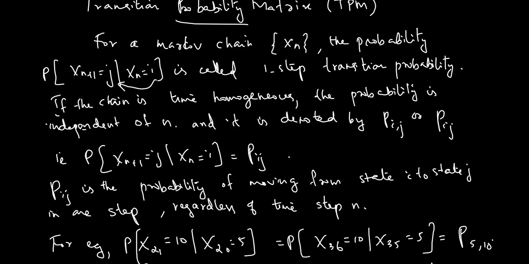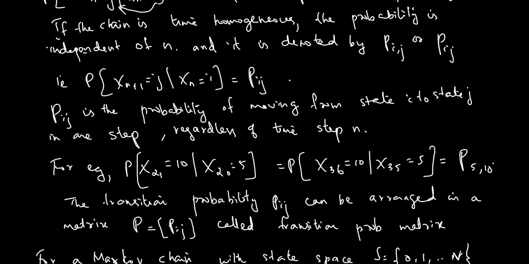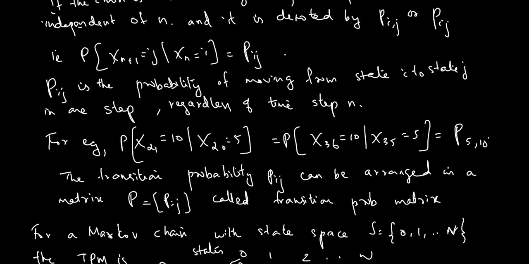Next one, for example, the probability that X21 = 10 given X20 = 5. This is equal to the probability that X36 is equal to 10 given X35 is equal to 5. So that means which step, 21st or 20th, 36th or 35th, it does not matter. Okay, so the move is from state 5 to 10.